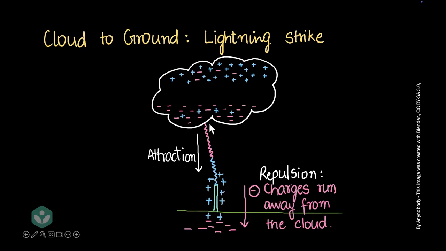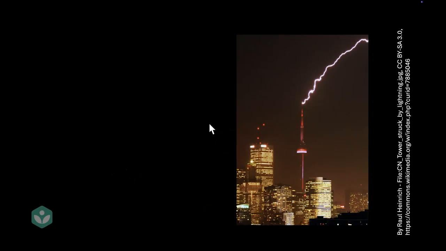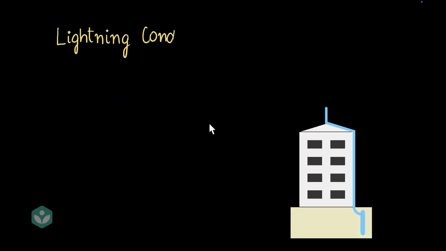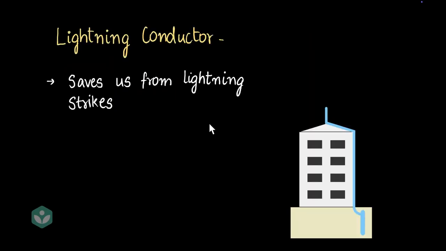Okay, now I'm sure you've heard of scenarios where lightning strikes, causes a fire and causes damage, right? And you may have wondered that when lightning struck this building, did anything happen to the people on the building? Well, nothing happened to the people on the building. This is a building in Toronto, which often sees lightning strikes, and nothing happens to people. How is that possible? Because this building and many other buildings around us are all equipped with something we call the lightning conductor. A lightning conductor is basically a safety device that saves us from lightning.